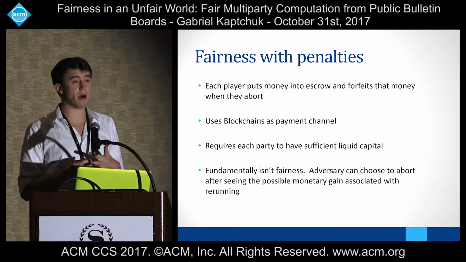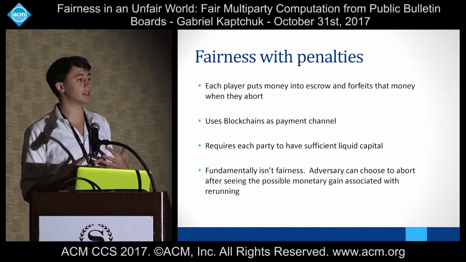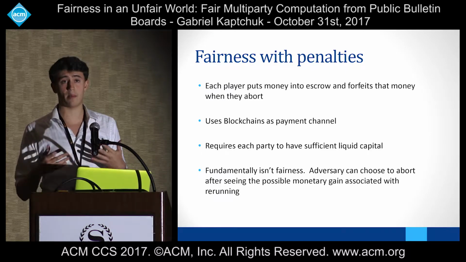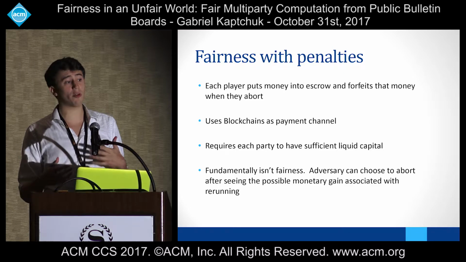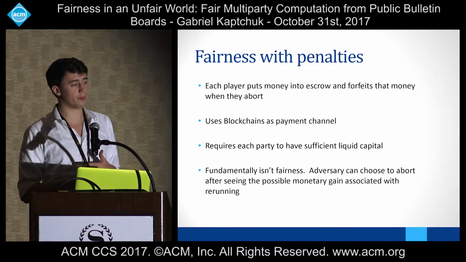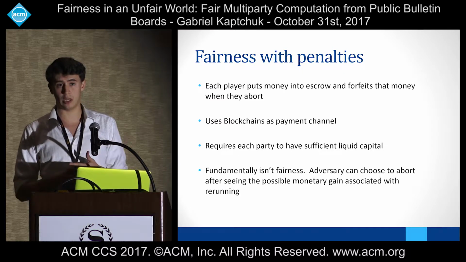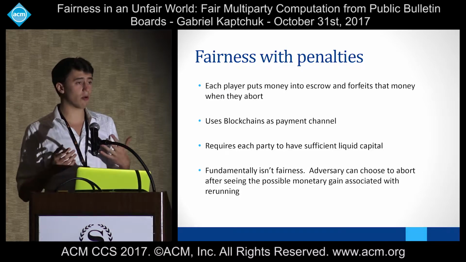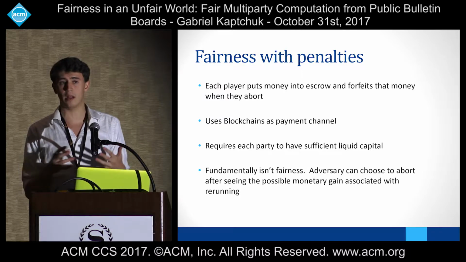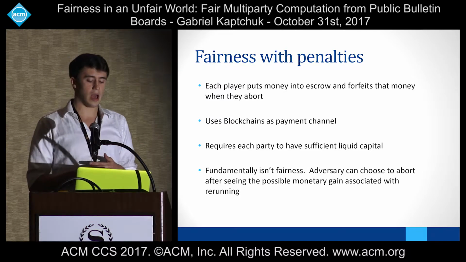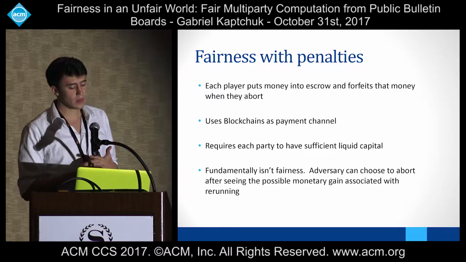So the basic way that fairness with penalties works is that each player puts some amount of money into escrow, and that money is forfeit if an abort happens during the protocol, right? So if some adversarial party aborts, all the money that they put up before the protocol execution goes to the honest parties.